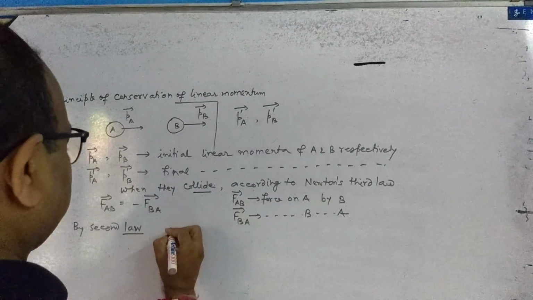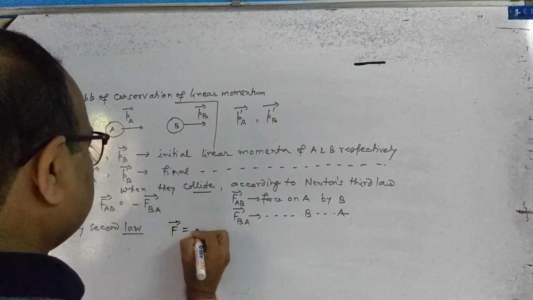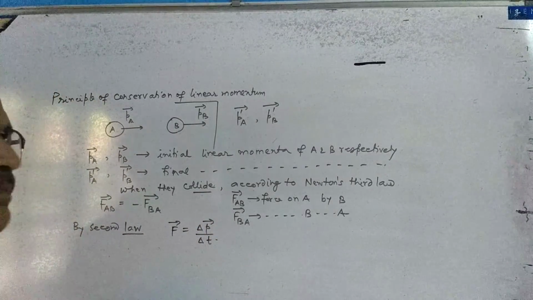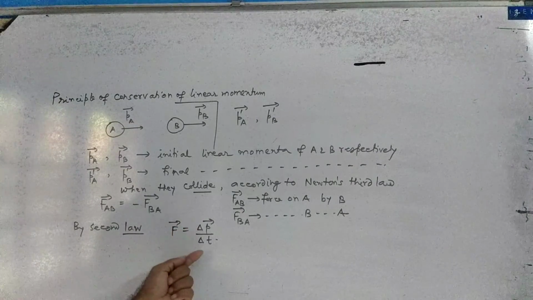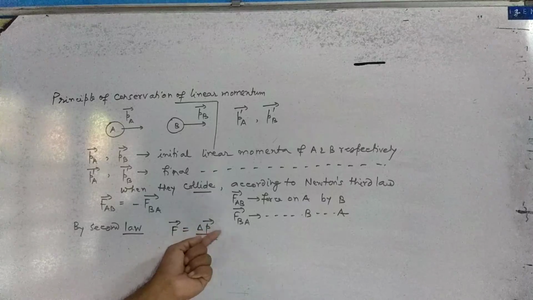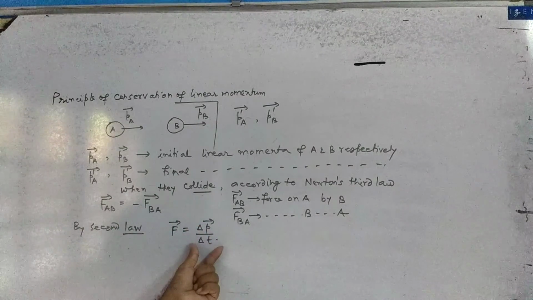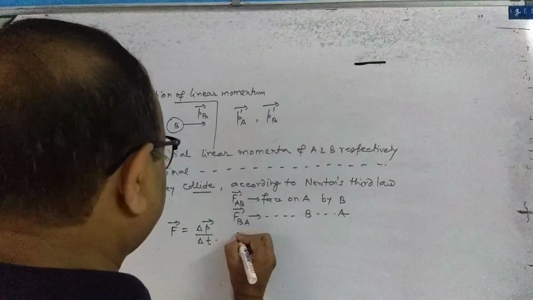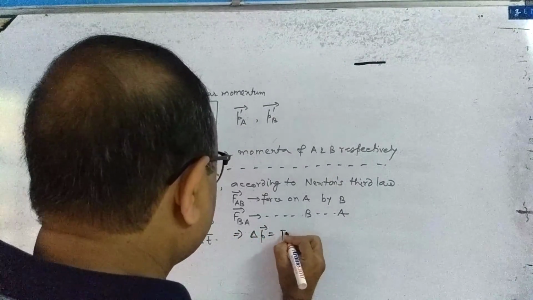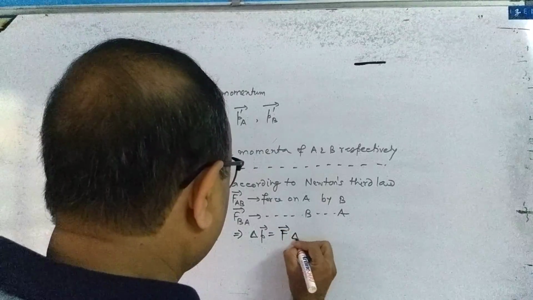Can I write F vector is equal to delta P vector by delta T? Delta P vector means change in momentum. I am not writing it in the differential form. Delta T is the small time, which indicates delta P vector should be F vector into delta T.